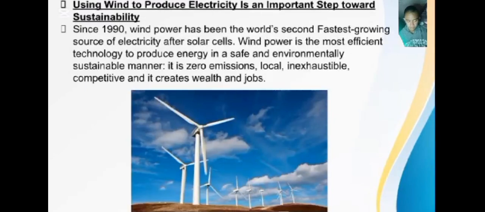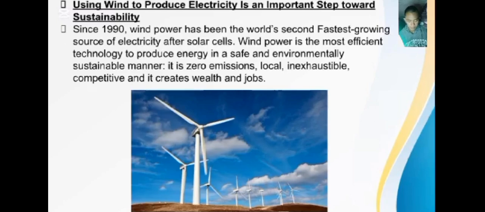Using wind to produce electricity is an important step toward sustainability. Since 1990, wind power has been the world's second fastest growing source of electricity after solar cells.